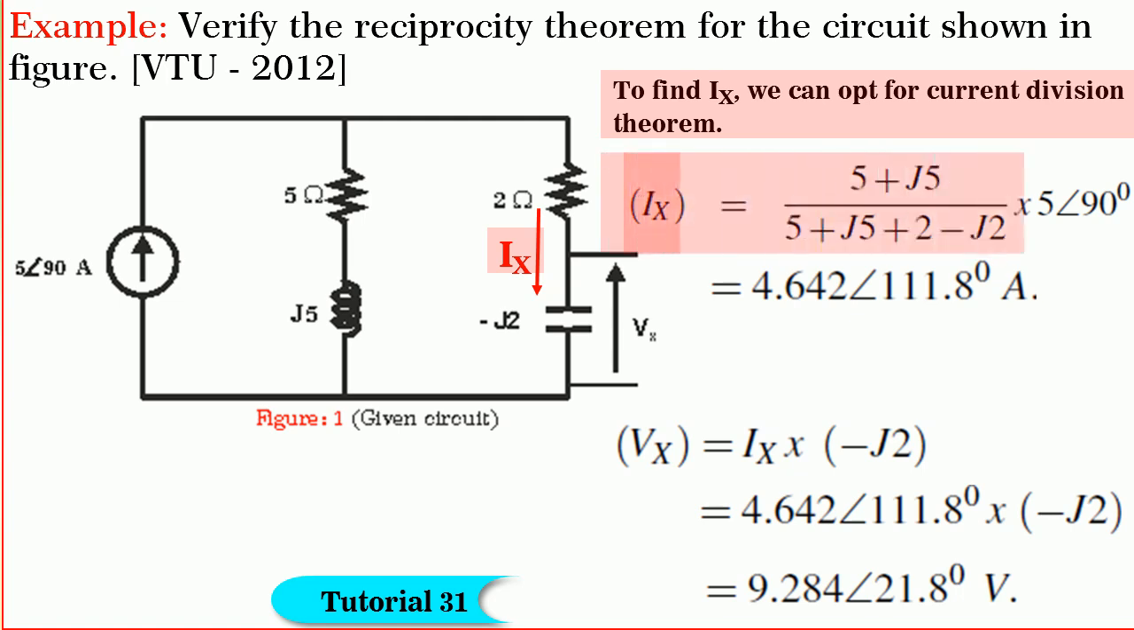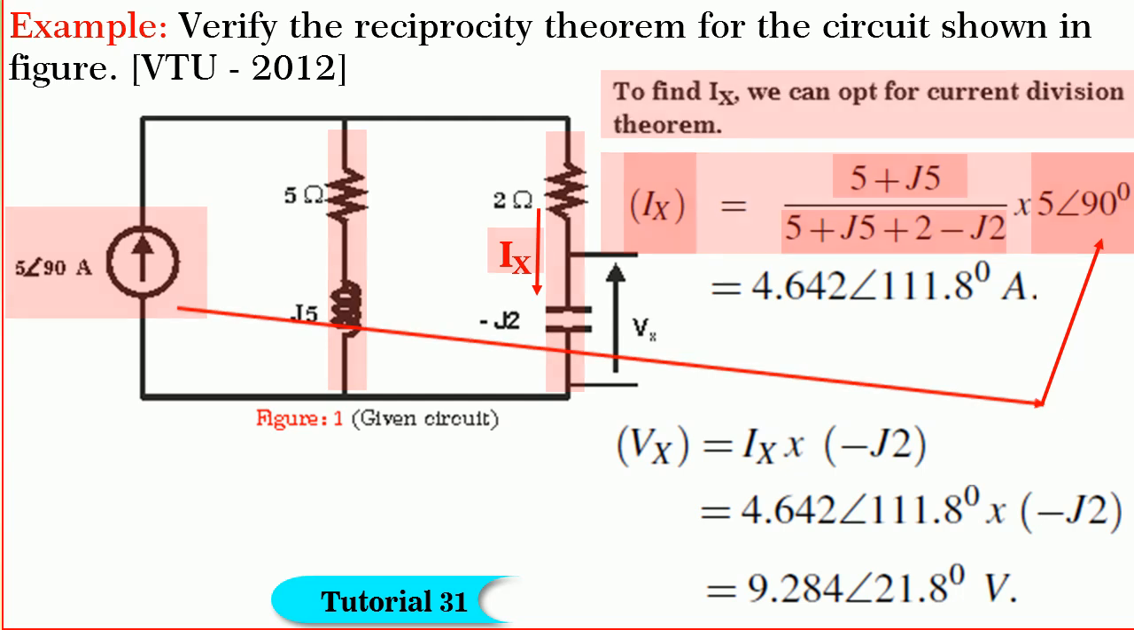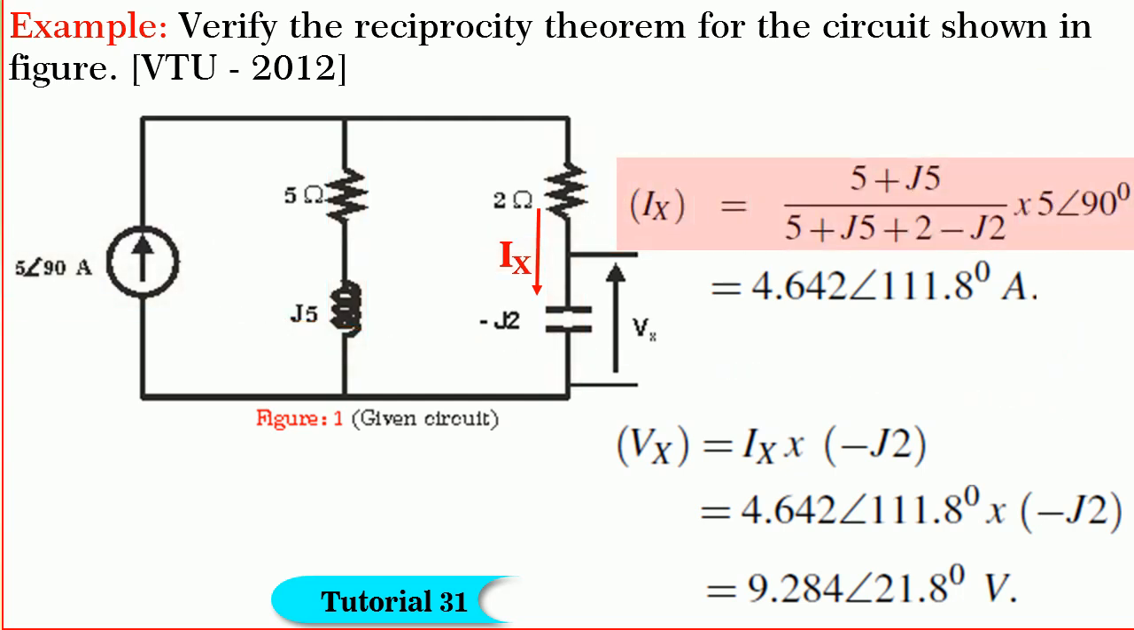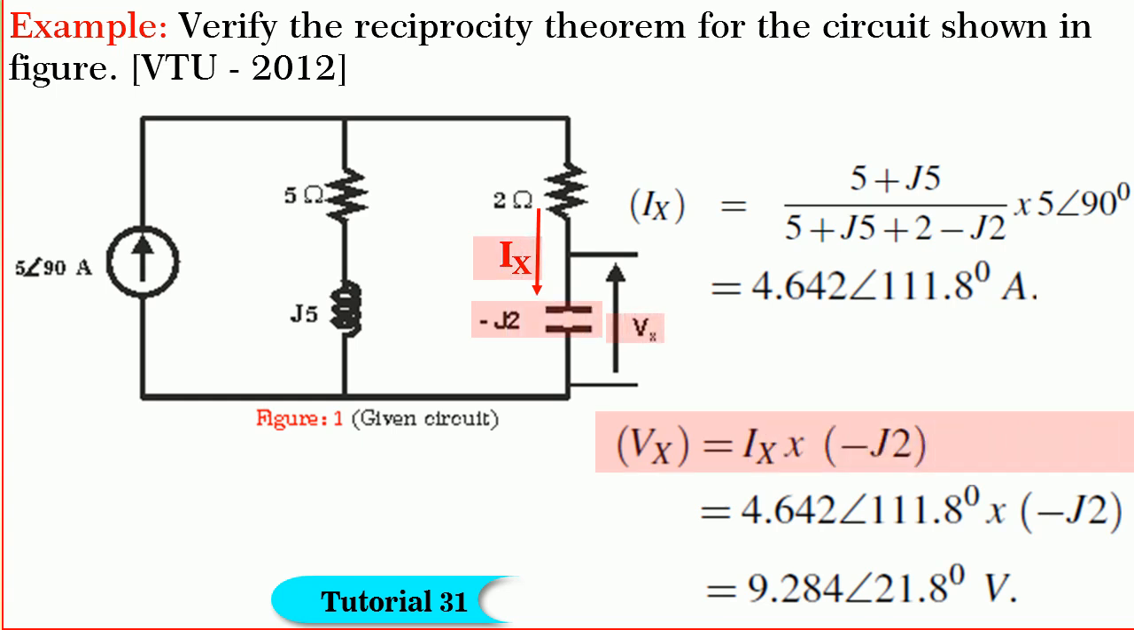Hence, Ix is equal to impedance of the other branch divided by sum of the two parallel branch impedances into the total current. By solving it, we get Ix is equal to 4.642 angle 111.8 amperes, but Vx is equal to Ix into minus j2. By substituting the values, we get Vx is equal to 9.284 angle 21.8 volts. This is simple, friends, but now we arrive at the critical juncture of exchanging the source